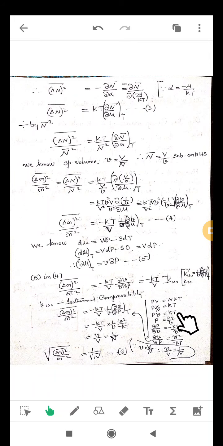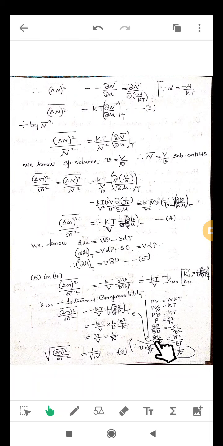So P small v equals kT. So P equals kT by V. Take dou by dou V of P: dou P by dou V equals minus kT into dou by dou V of 1 by V, and dou by dou V of 1 by V is negative 1 by V square. So dou P by dou V equals minus kT by V square. Take the reciprocal, then dou V by dou P equals V square by minus kT.